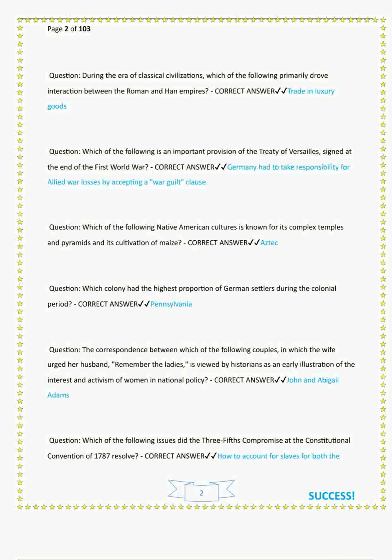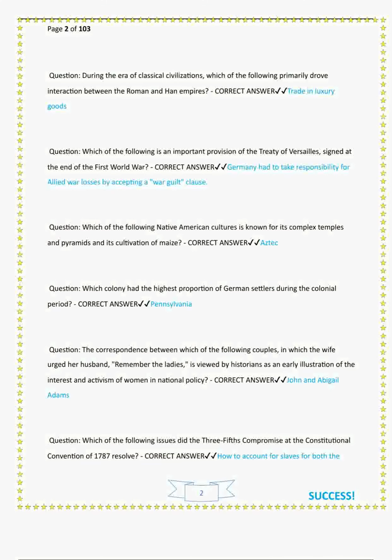Question: the correspondence between which of the following couples, in which the wife urged her husband, remember the ladies, is viewed by historians as an early illustration of the interest and activism of women in national policy? Correct answer: John and Abigail Adams.